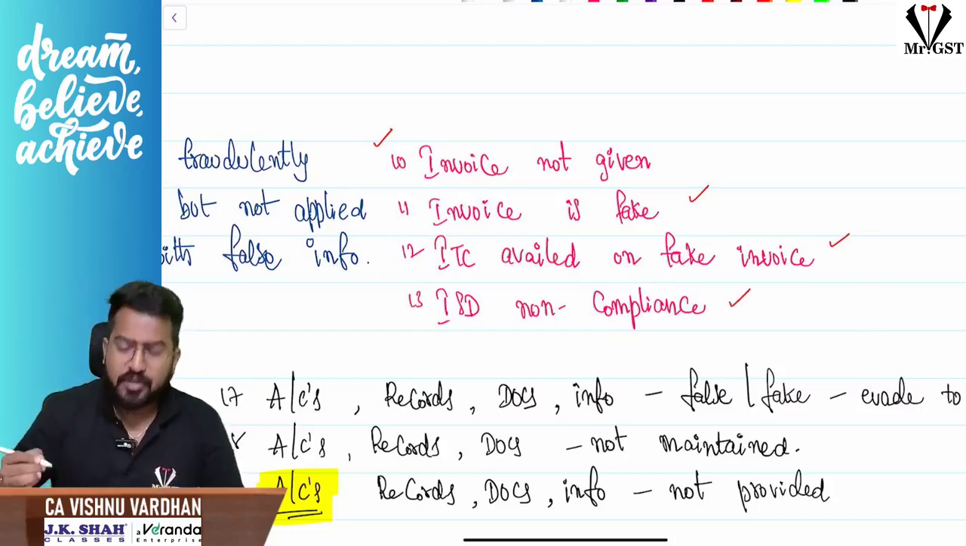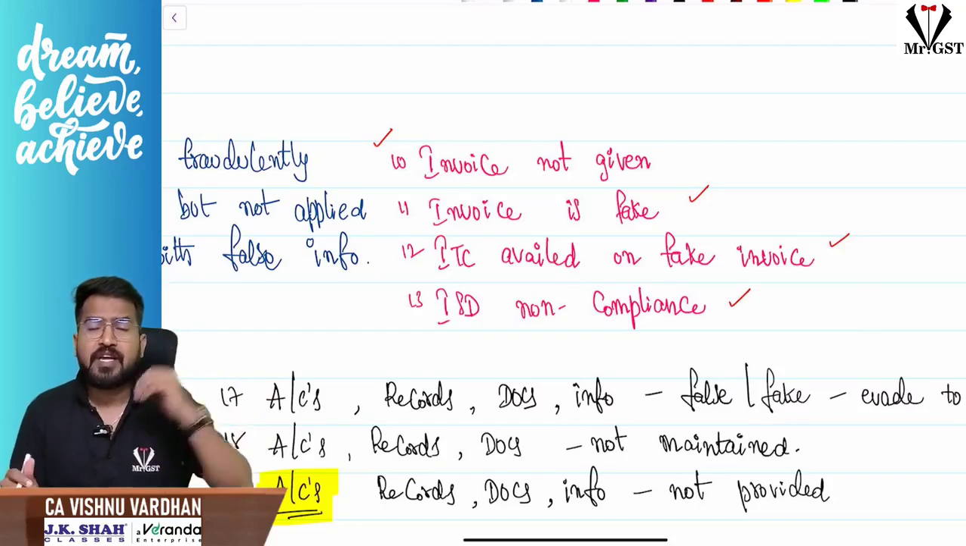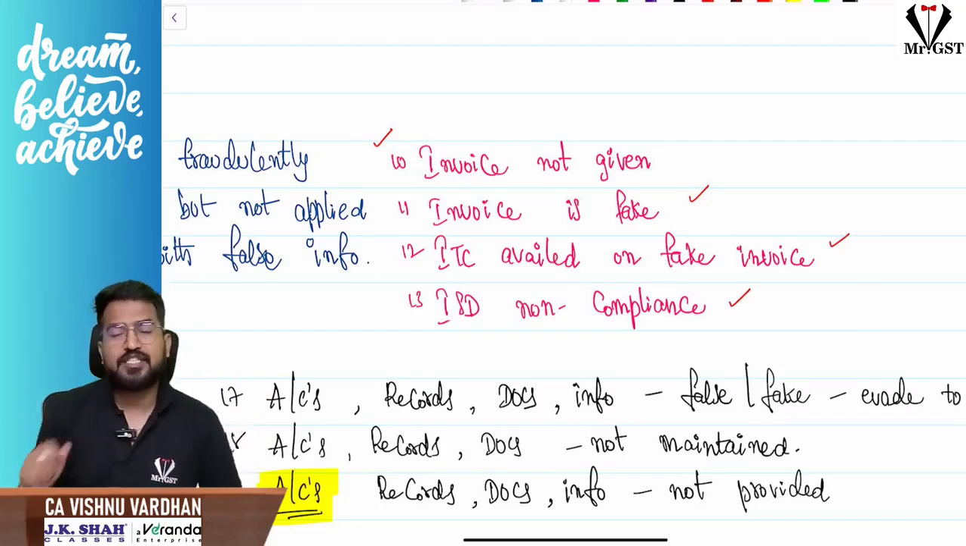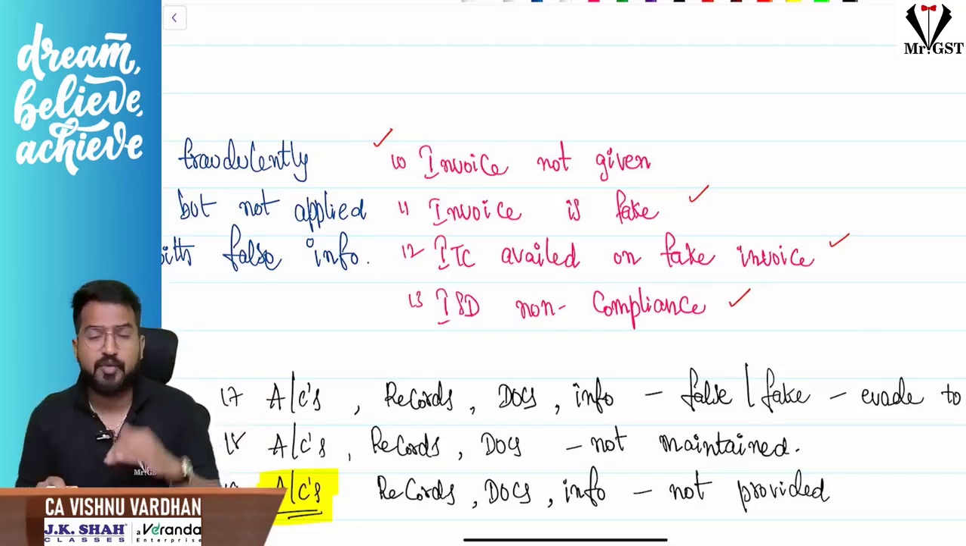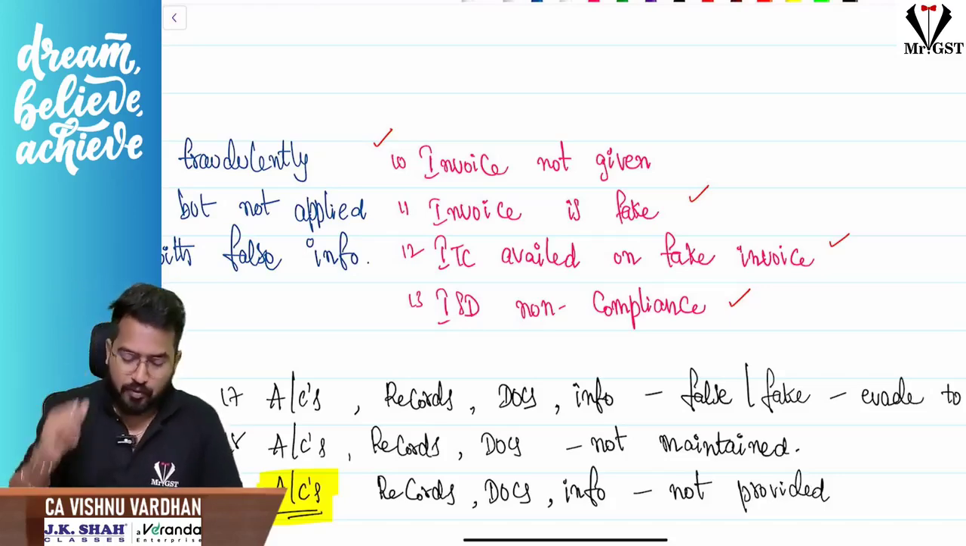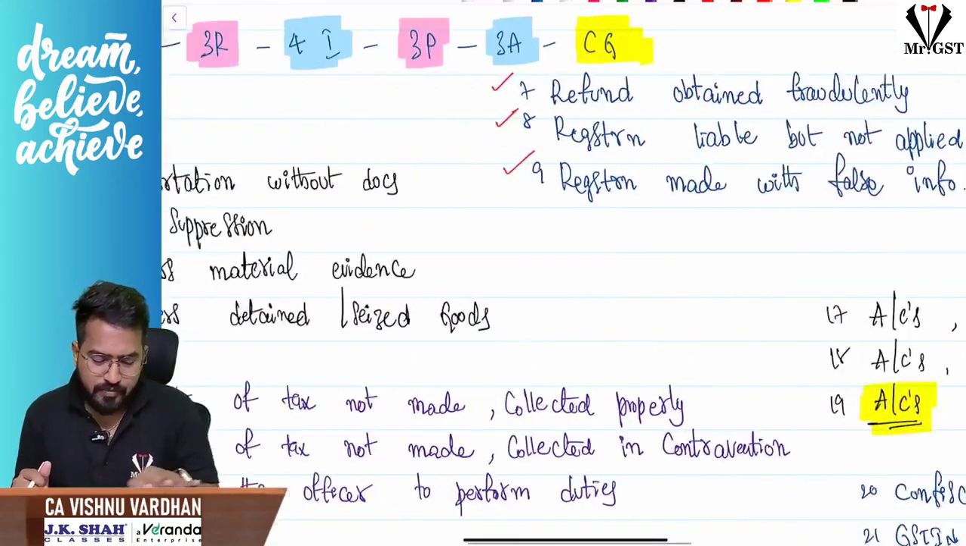Or ISD non-compliance, you are contravening the provisions of availing ITC and distributing ITC under section 20, as an input service distributor. This you are violating. So these are the 4 I's. Next, 3 P's.